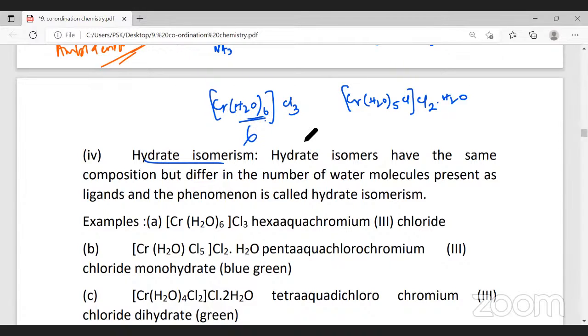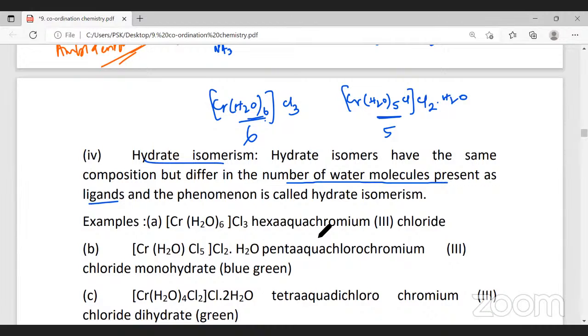Here, how many are behaving like ligand? 5. So hydrate stands for water. What do you mean by hydrate isomers? Isomers having the same composition, but differing in the number of water molecules as ligands. So the molecular formula is the same, the structure is the same, but the number of water molecules behaving like ligands is different. Those are called hydrate isomerism. You can see all these are examples of hydrate isomerism.